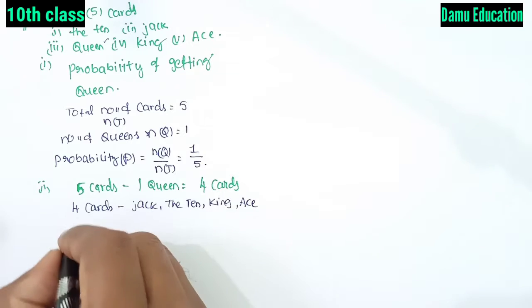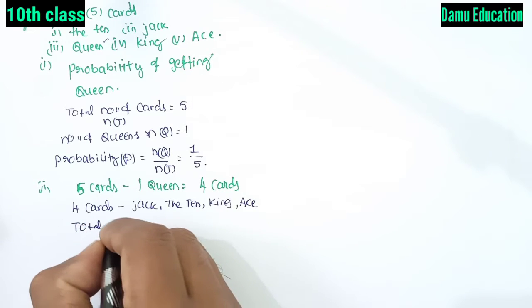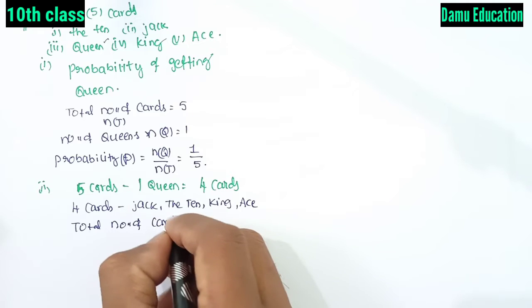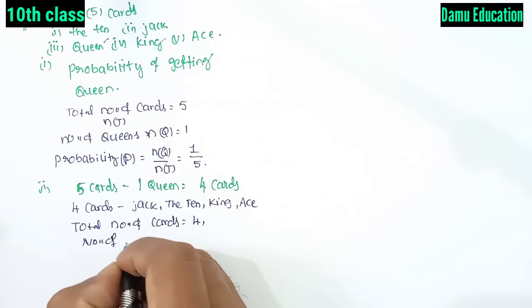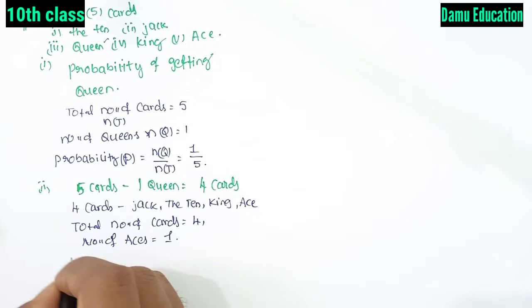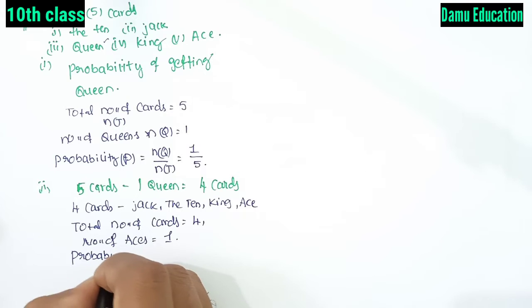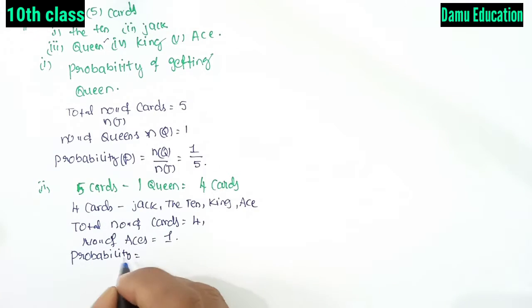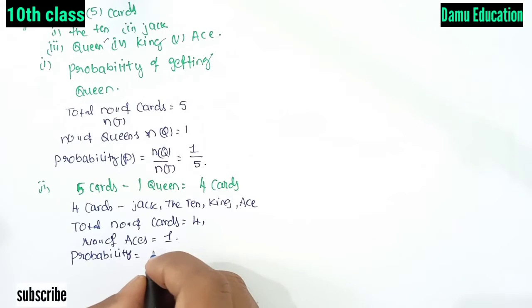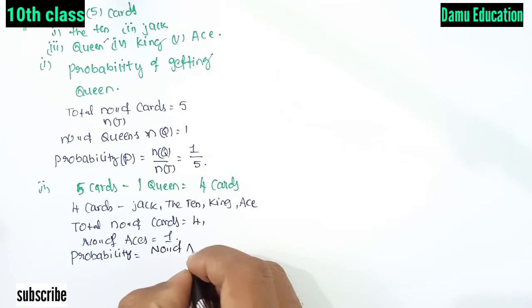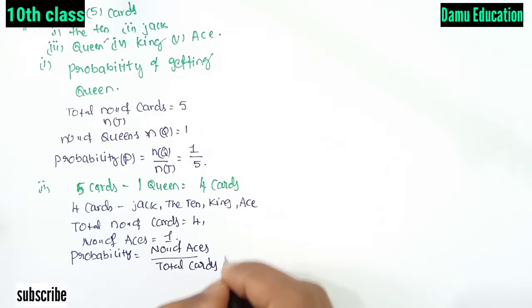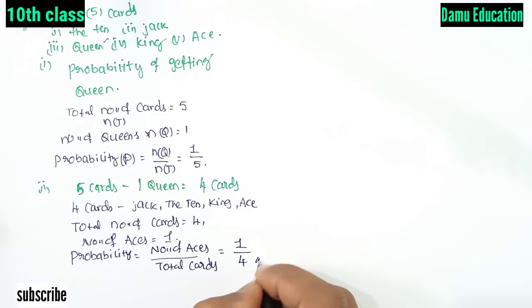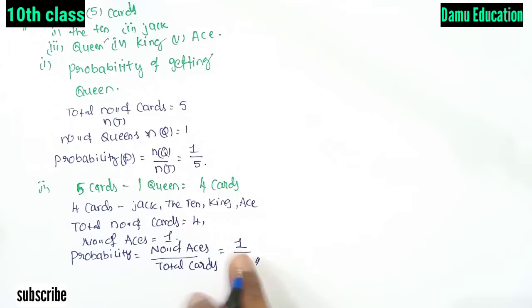So the total number of cards now is 4. Then the number of aces is 1. So the probability is the number of aces by the total cards. The number of aces will be 1, the total number of cards is 4. So 1 by 4. This is the probability of the second card being an ace.